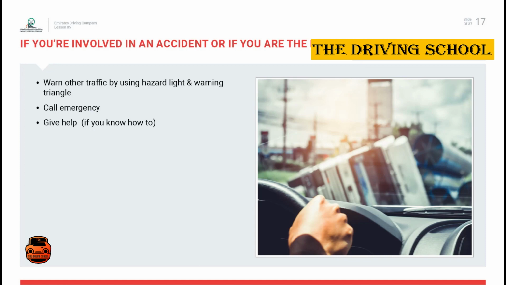Give whatever help you can to others involved. Persons who seem to be unhurt may be suffering from shock and may in fact be unaware of their injuries. This includes you. If in doubt, get checked out at the hospital.